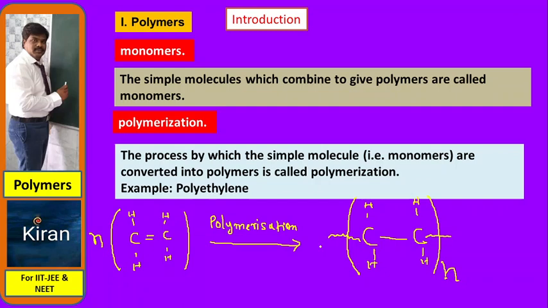Why do you have to keep n? It is the number of molecules participating in the chemical reaction. The same number of molecules should be there. This polymer is known as polyethylene. This is ethylene, so ethylene changed into polyethylene. This process is known as polymerization.